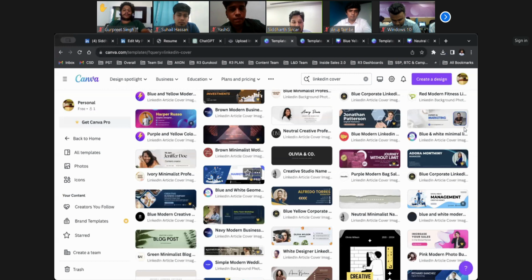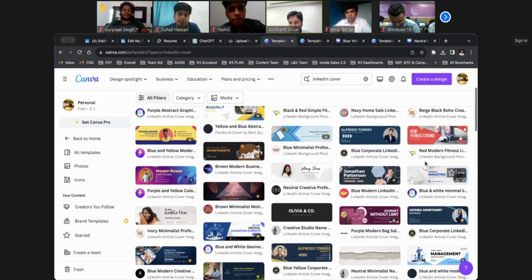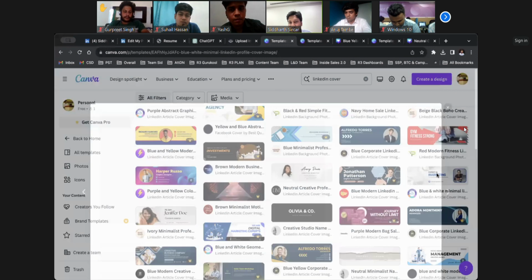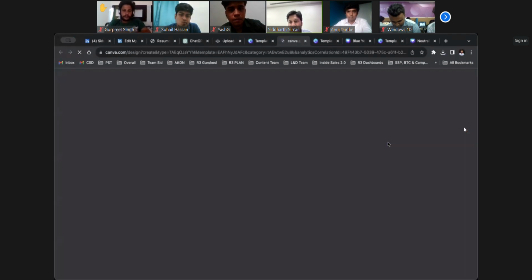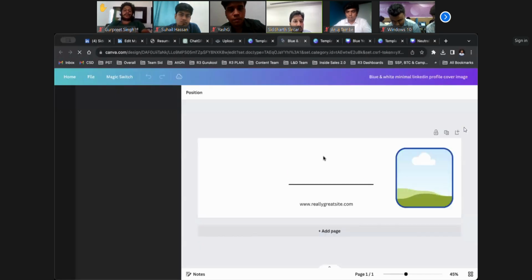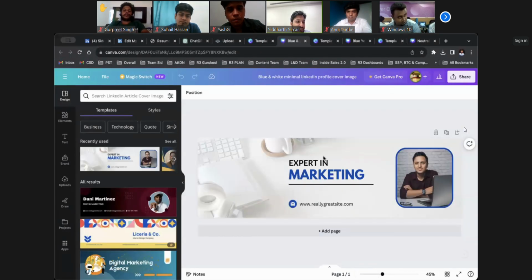Now, wherever you see a sign like this, it's paid, so you cannot use it. But wherever you will see there is no sign, you can use it. For example, suppose I want to use this. Looks really nice. I'll click here. I'll click on customize this template, and automatically this template will open up. Now here, everything is customizable.